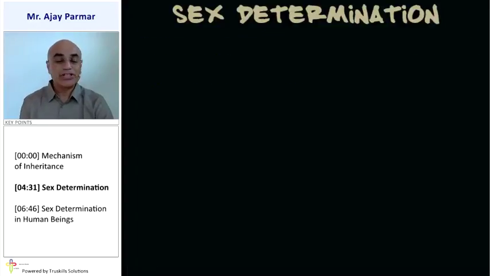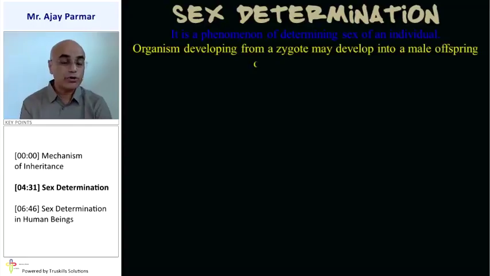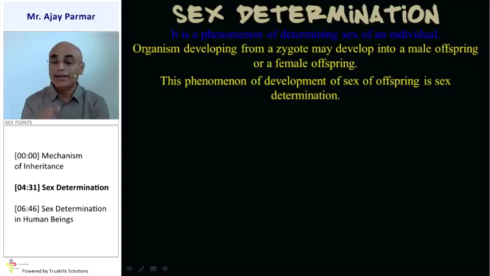Sex determination, that is the gender determination, whether the given offspring is a male or a female, is to be decided by a method, and that phenomenon is known as sex determination. The organism which is going to develop from that zygote, the newly fertilized ovum, whether it is going to develop into a male offspring or a female offspring, that phenomenon is known as sex determination.